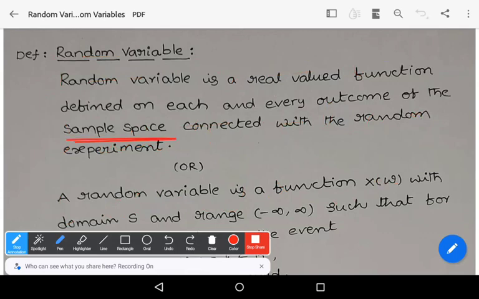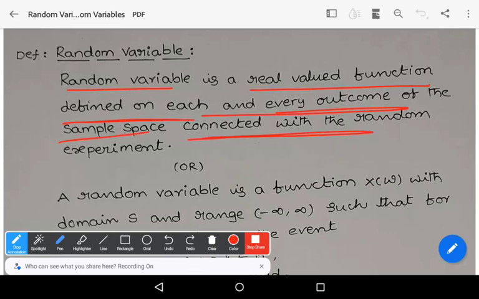What is sample space? Sample space is the set of all outcomes of the random experiment. Outcome means the results of the random experiment. And real valued function means a function whose codomain or range is a subset of the real numbers. Now see the definition of random variable. A random variable is a real valued function defined on each and every outcome of the sample space and connected with the random experiment.